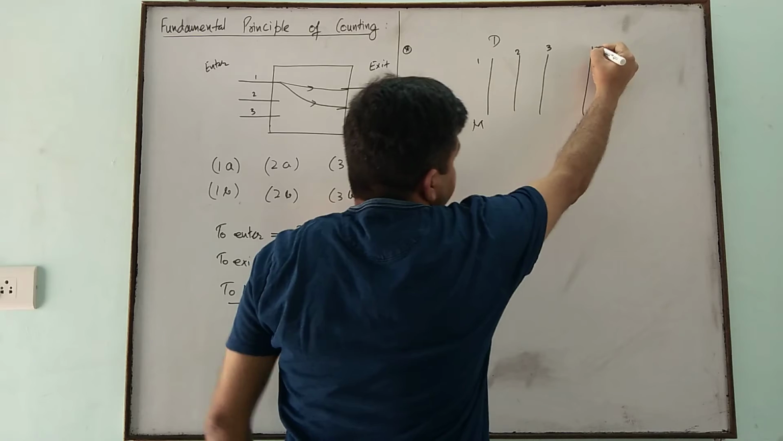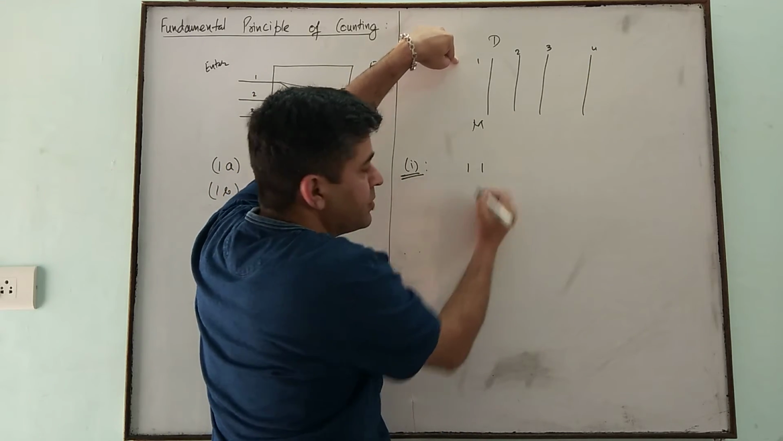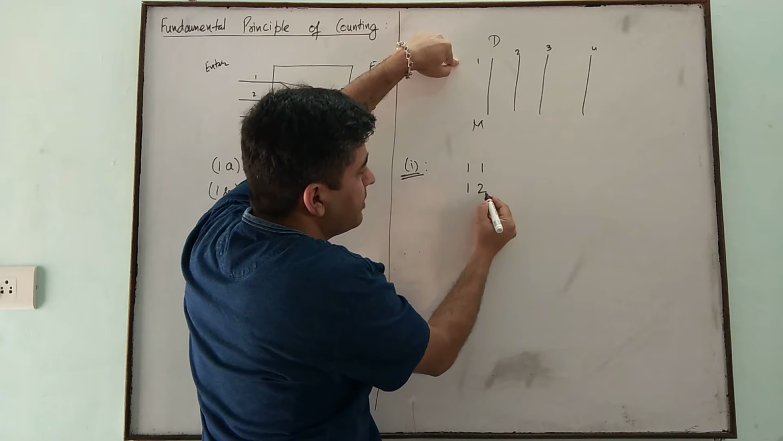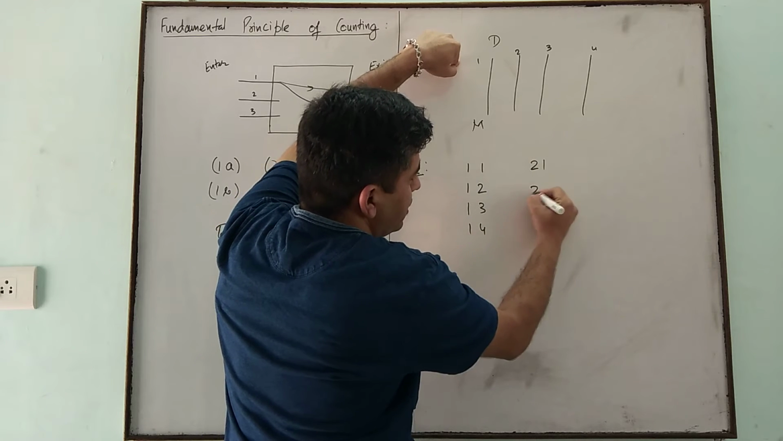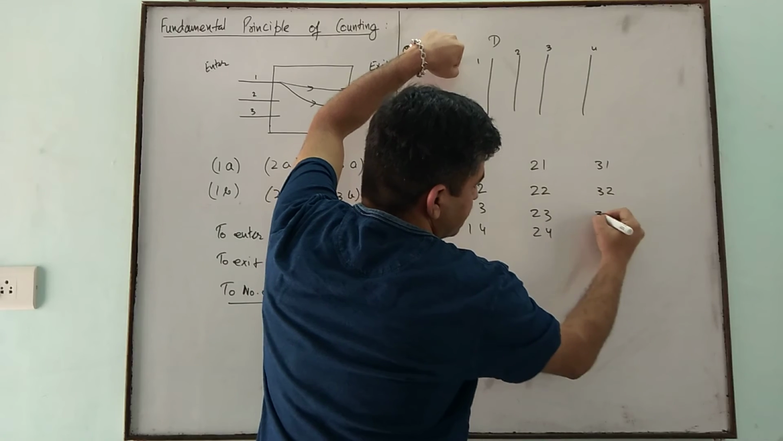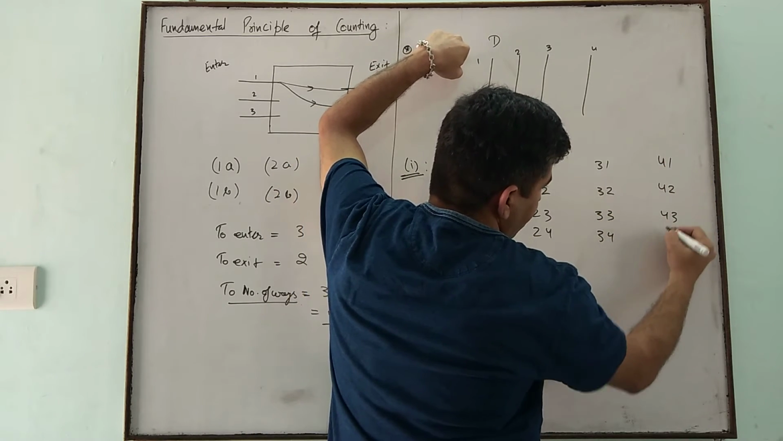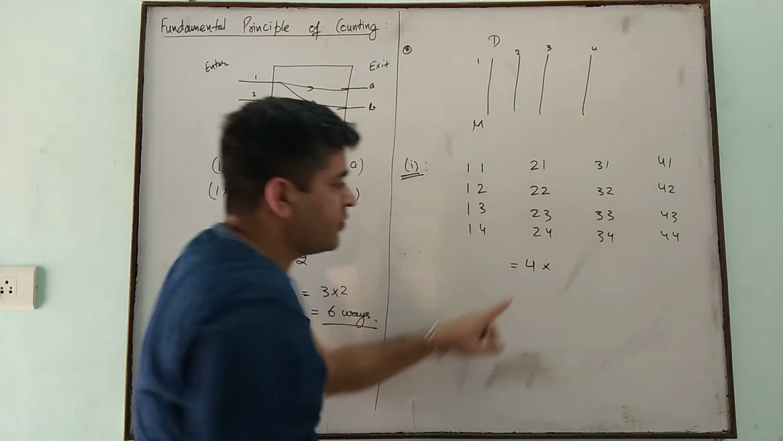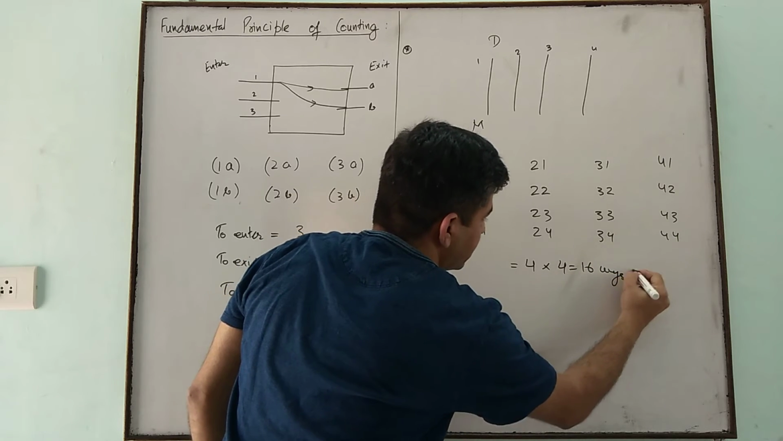So these are, let us say, route names. You can go by route number 1 and come back by route number 1, or go by 1 and come back by 2, 1 and 3, 1 and 4. Same way 2,1, 2,2, 2,3, 2,4. So the total number of ways: 4 ways to go, 4 ways to come back, 16 ways.